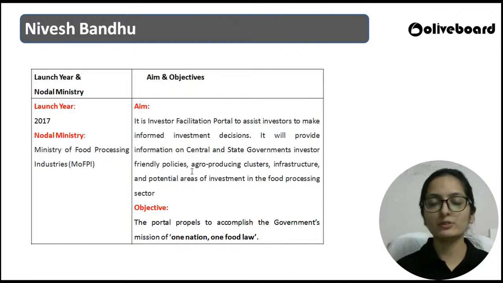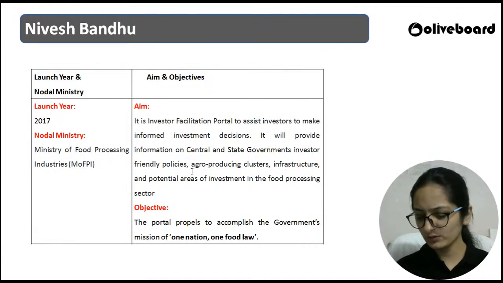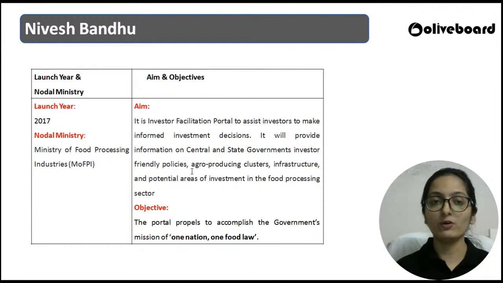Yes, absolutely right. What does S stand for in PMKSY? P is Pradhan Mantri, K stands for Kisan.